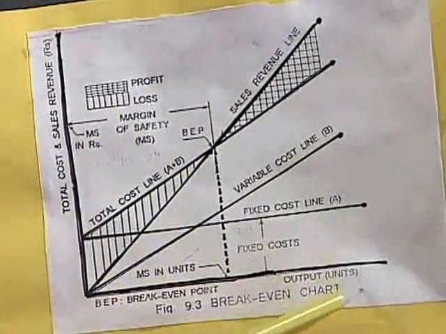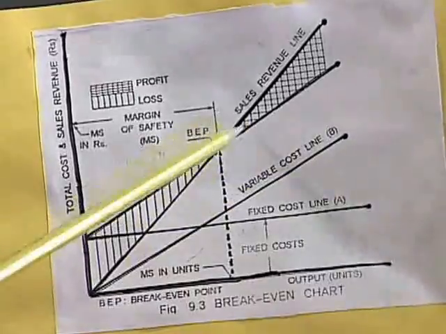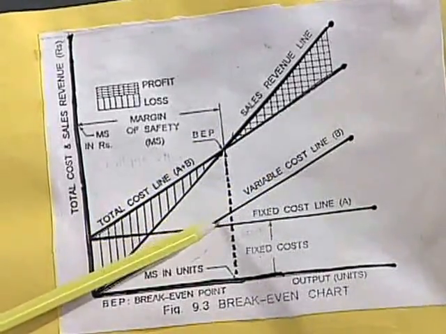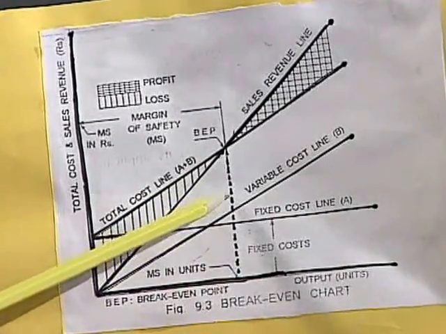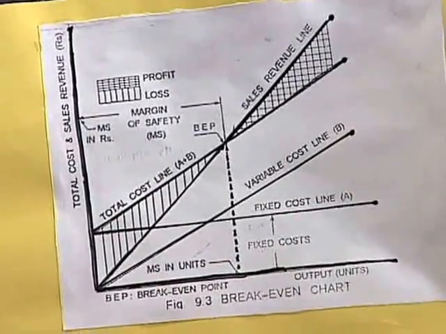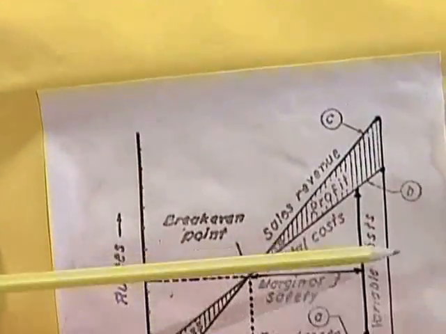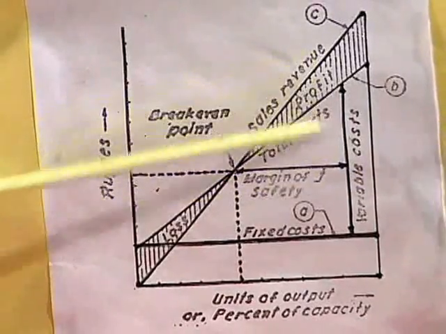If you see here, this distance is called the margin of safety. It was clearly given here, from the break even point to the total sales volume.